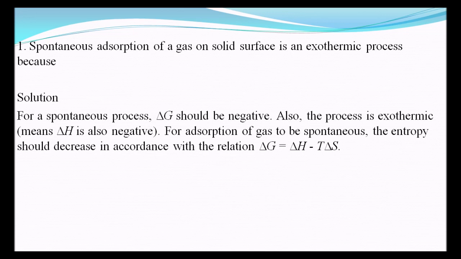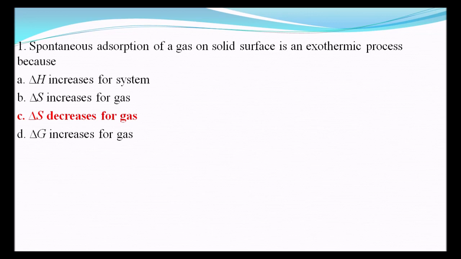Spontaneous adsorption of gas on solid surface is exothermic process. First we have to see what is meant by spontaneous process. The spontaneous process means delta S, that is the entropy, must be positive. See, adsorption of gas. So what is meant by entropy? Entropy is a measurement of randomness. So gas molecules are having the high entropy because they are random in nature. So as they get adsorbed on the solid surface, the randomness decreases. Therefore, on adsorption, the randomness decreases for gases. Therefore, delta S decreases for gas.